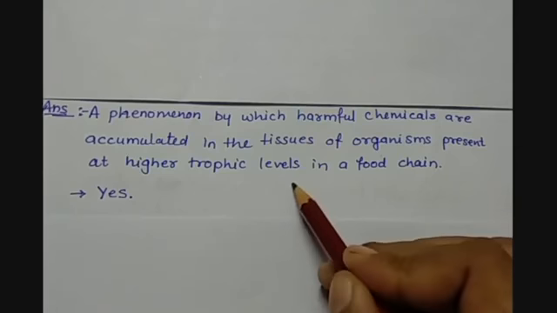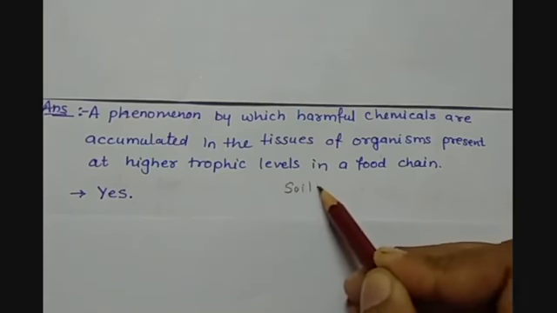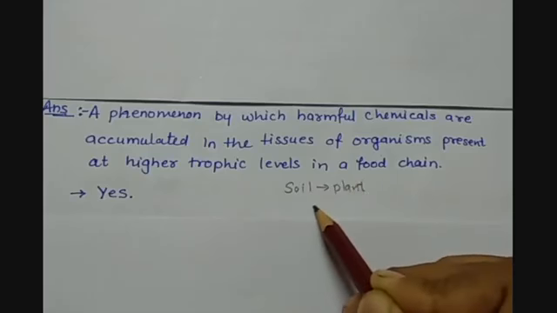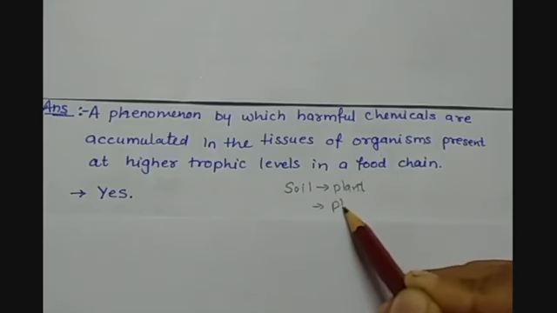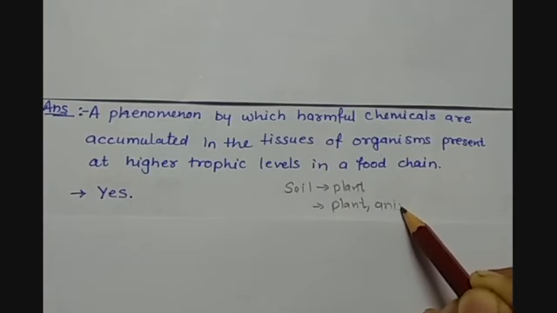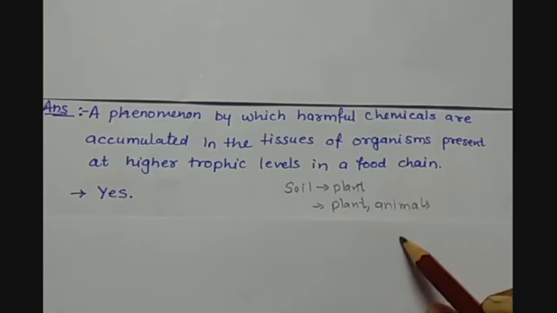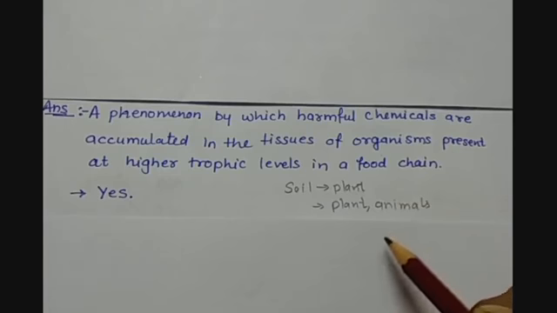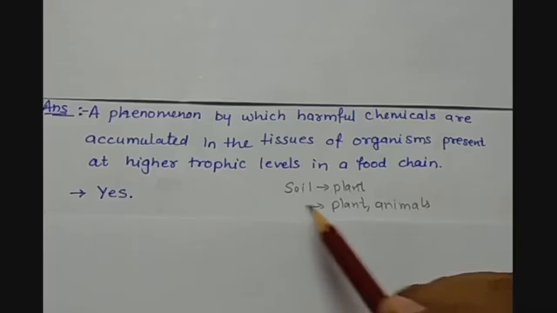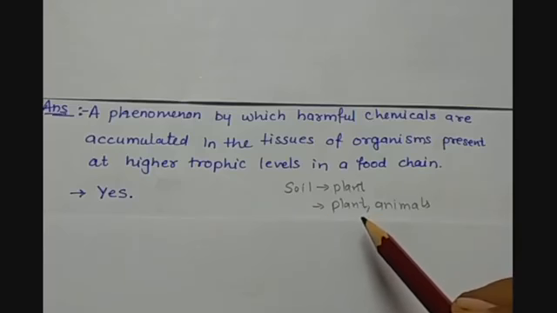So from the soil they are entering into the plants, and from the water bodies they can enter into the plant or any other animal. So that means these chemicals have a tendency to enter into the food chain, and they will keep on transferring from one trophic level to another trophic level in a food chain.